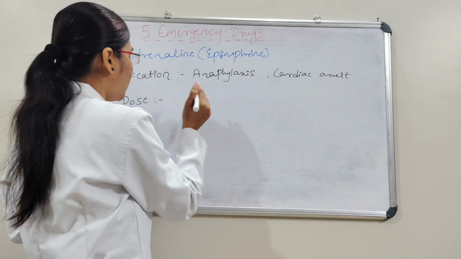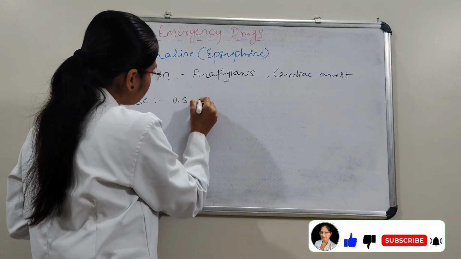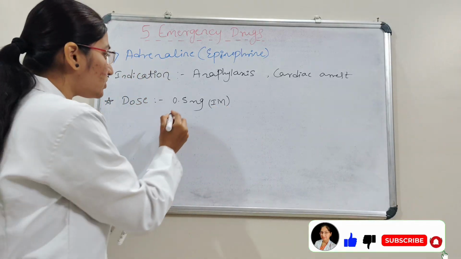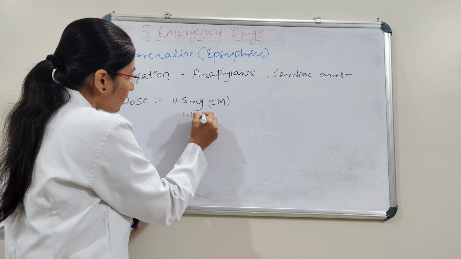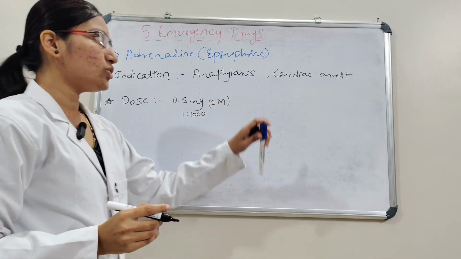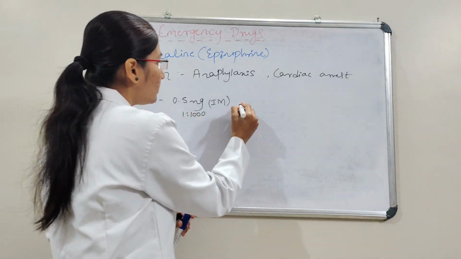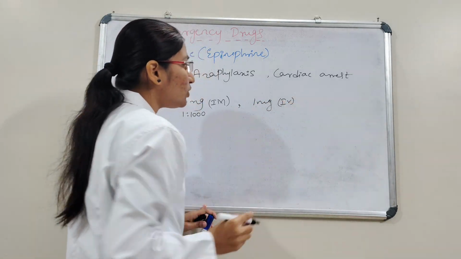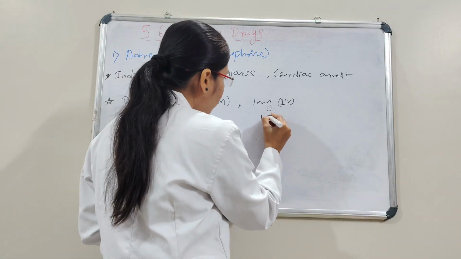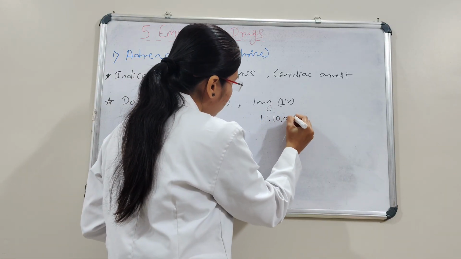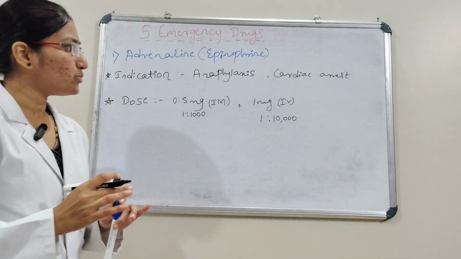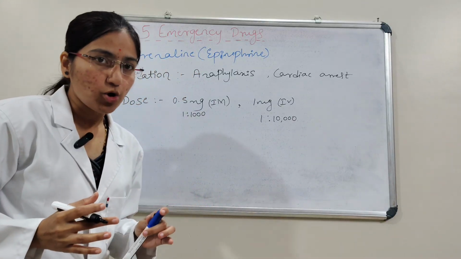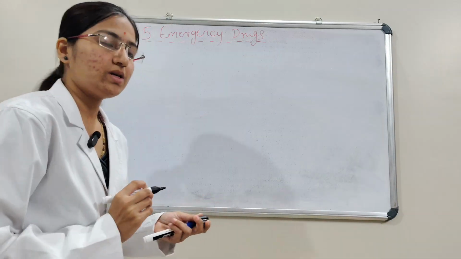The dosage for anaphylaxis is 0.5 mg given by the IM route, and the dilution is 1:1000. For cardiac arrest, it is 1 mg by the IV route, and the dilution is 1:10,000. The dose must be repeated every 3 to 5 minutes till we get the response. This is about adrenaline.